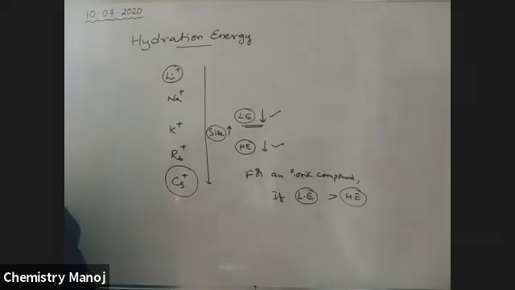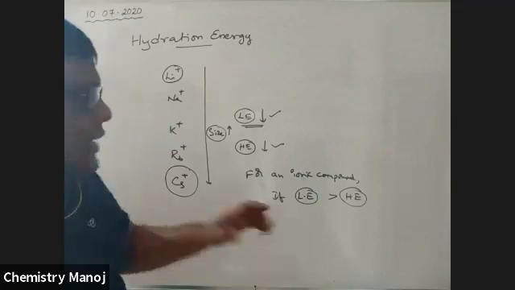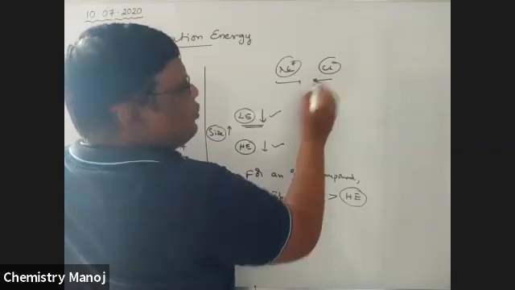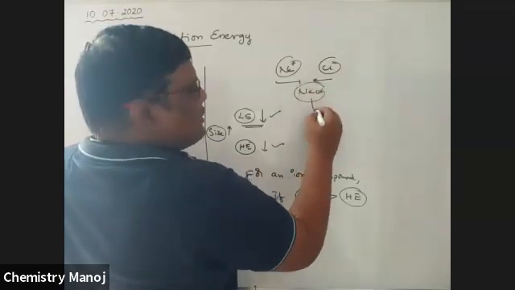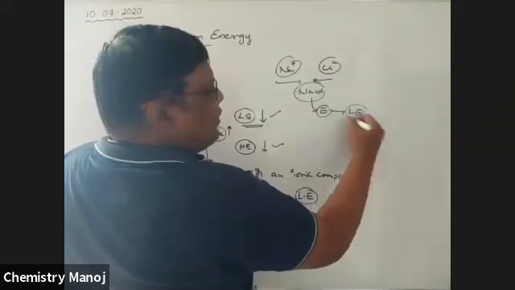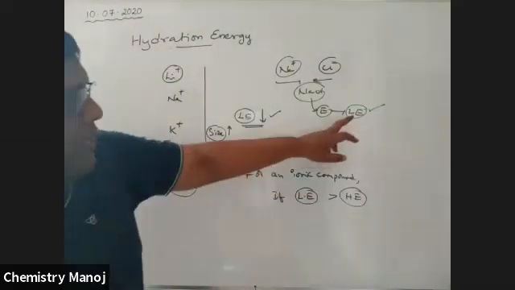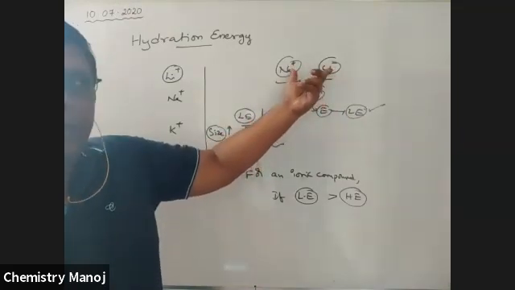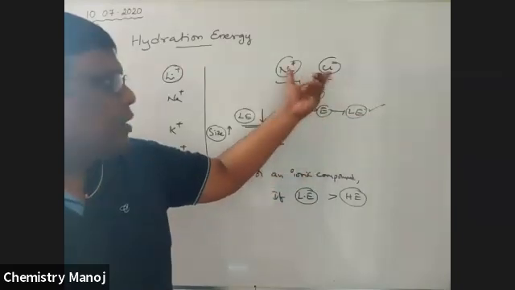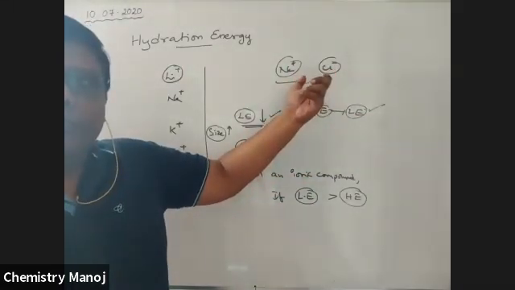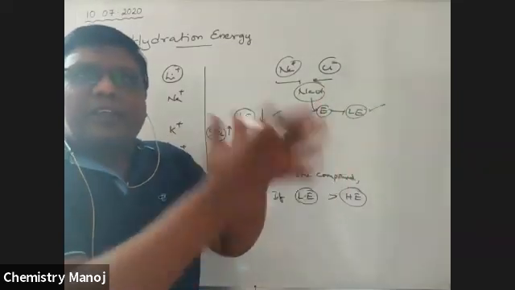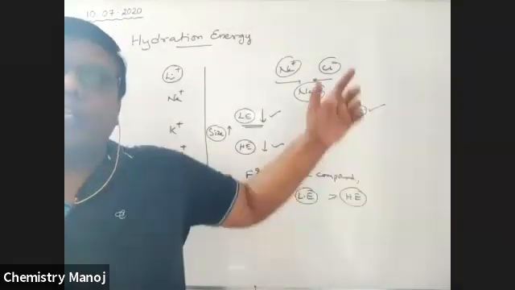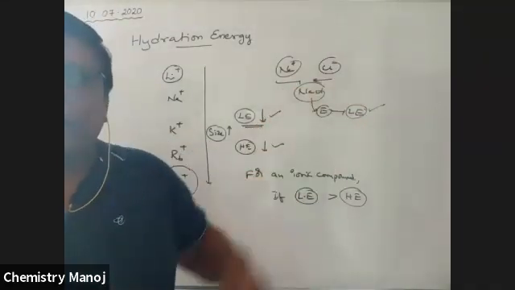Okay, see here. Lattice energy. What is lattice energy? When Na plus and Cl minus ions are there, these two move toward each other. So during the formation of NaCl, some energy is released. This released energy is called lattice energy. That means lattice energy keeps the ions together. So more lattice energy means more attraction between those two ions. That means it is difficult to break this NaCl ionic compound into its respective ions.